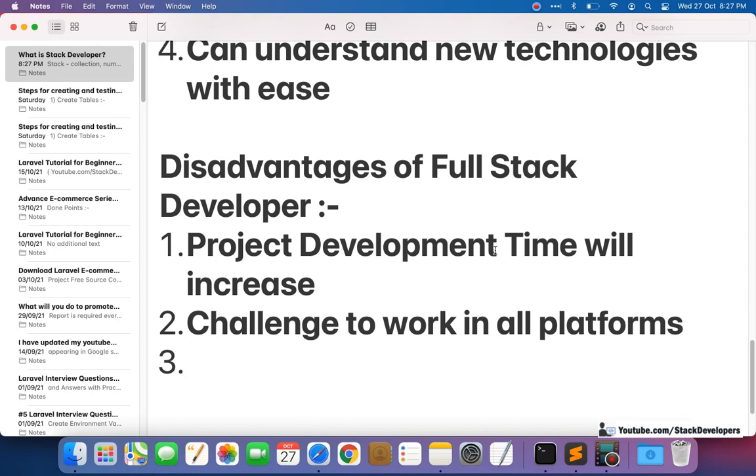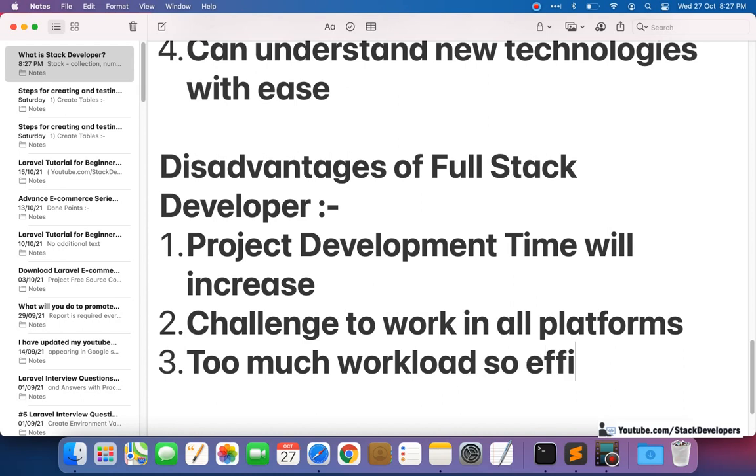So too much workload, and due to too much workload, efficiency declines. That is not good for the project, and that is not good for the company as well.